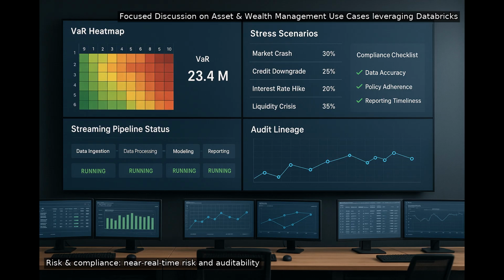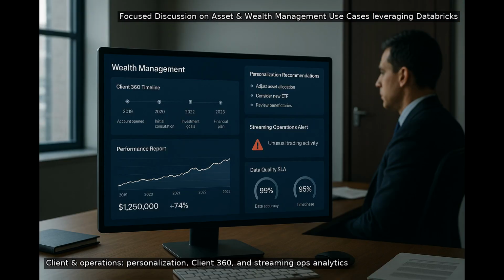Unity Catalog lineage and immutable logs support traceability for model inputs and outputs and regulatory reporting, and pre-built reporting templates could accelerate recurring filings without losing control over validation steps. What are the strongest client and operations use cases on Databricks for AWM?